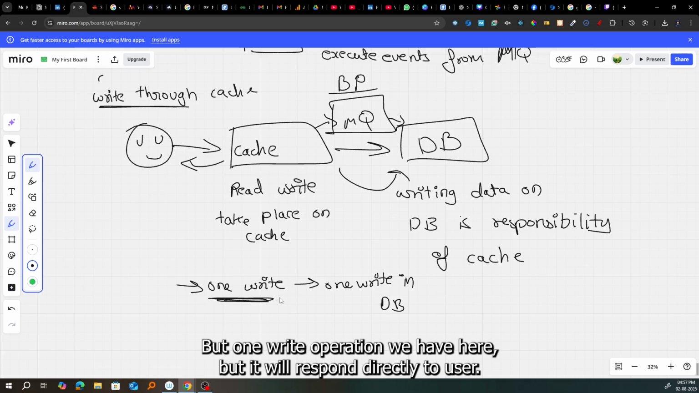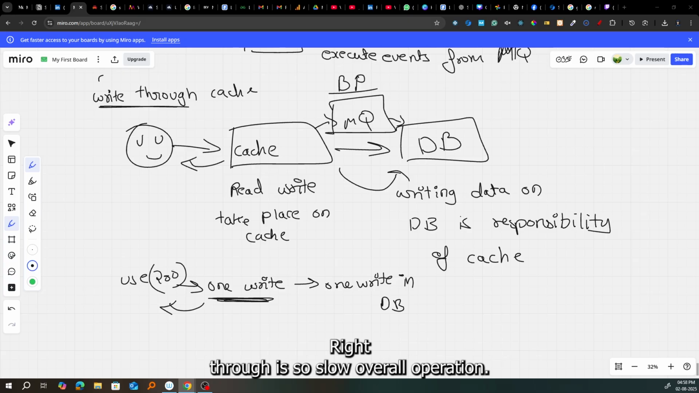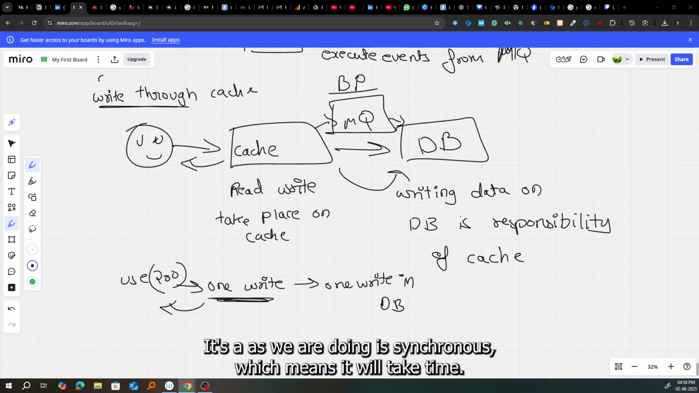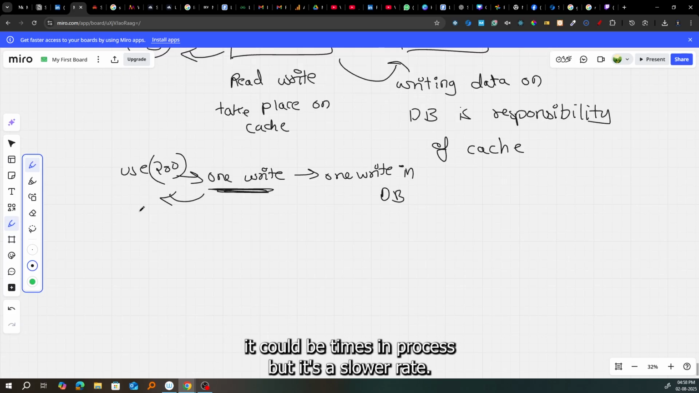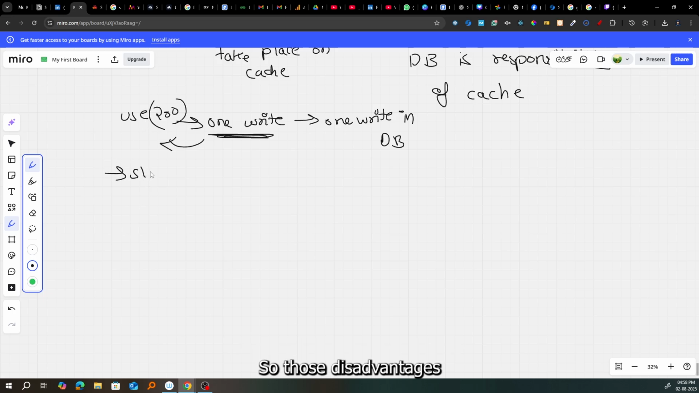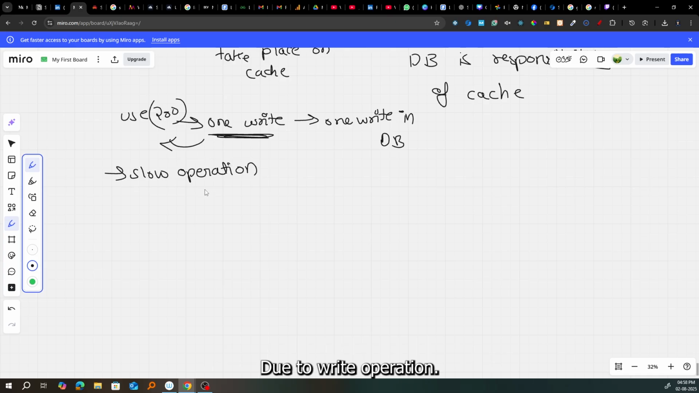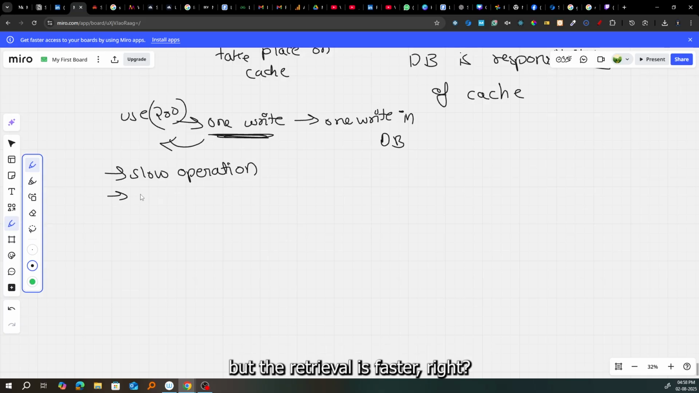It will respond directly to the user with a 200 that it has been successfully written. Now, write through is a slow overall operation. It's slow because we are doing it synchronously, which means it will take time. If it was happening asynchronously, it could save time. So the first disadvantage is that it's a slow operation because we are doing it synchronously, due to the write operation. But subsequent reads of just-written data are fast, so retrieval is faster.